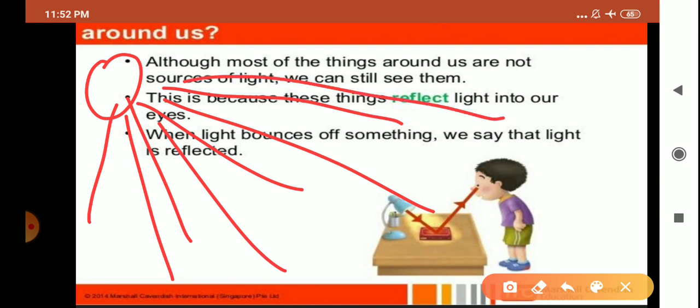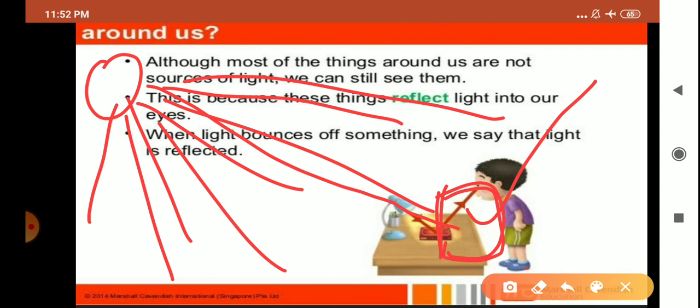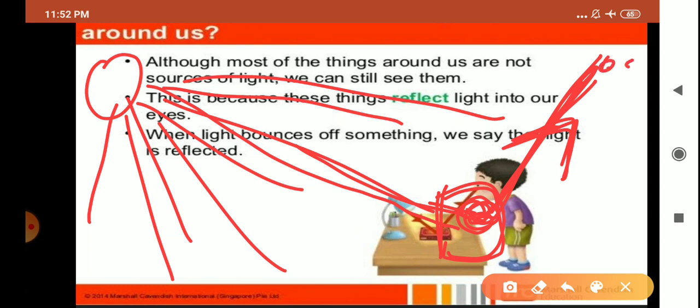When rays of light fall on this object lying here, they reflect back, or on hitting this object, they bounce back. Bounced back is what we call reflected back in the same medium. And these rays, after reflecting back, enter our eyes, and due to that we are able to see this object.